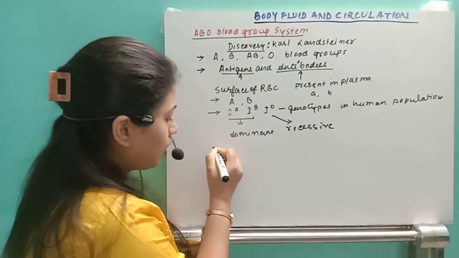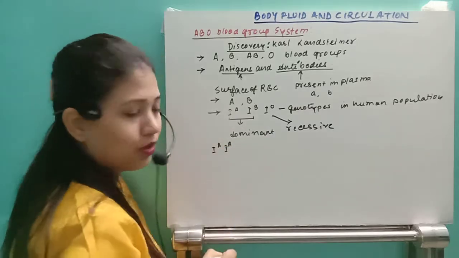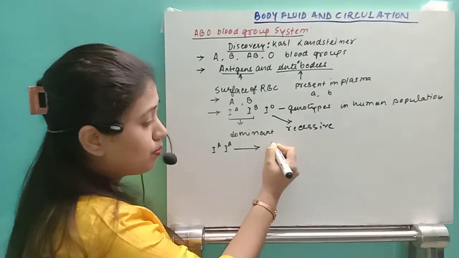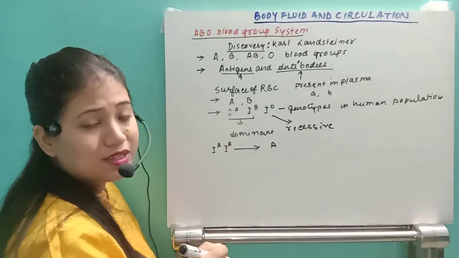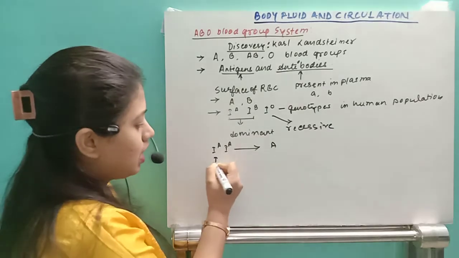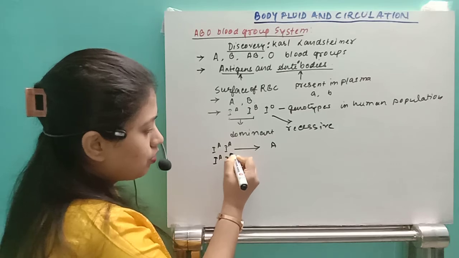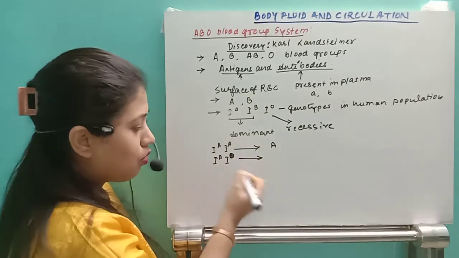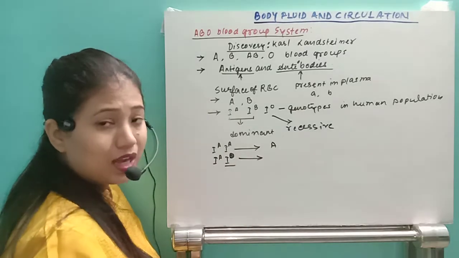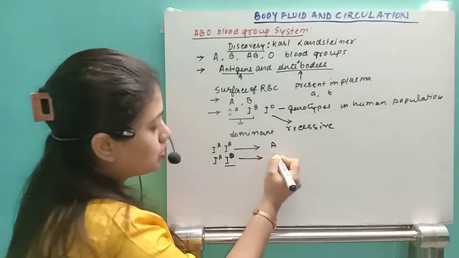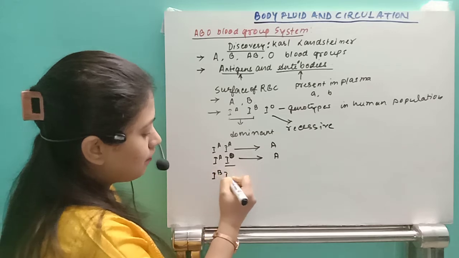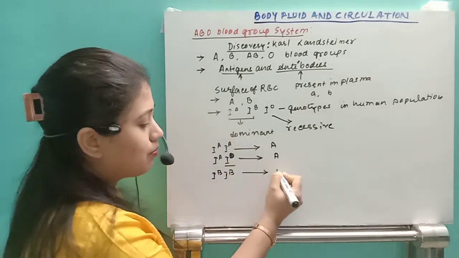Okay, so if we have A and A, two of the genes, then that individual will have what blood group? A. That means these are dominant, they will express the characteristics, and if it is recessive, it is not able to express the characteristics. That means if with this gene we have the O gene, A with IO, this IO is not able to show its characteristics and A is dominant, so that individual will have A blood group, right? Next one, if that individual has IB and IB, that individual will have B blood group,